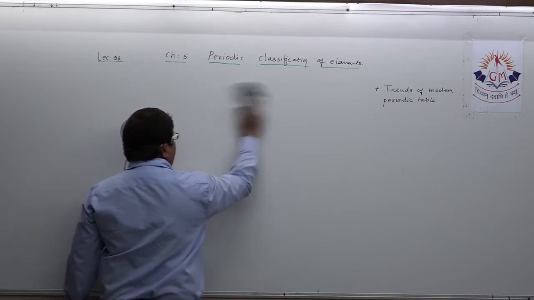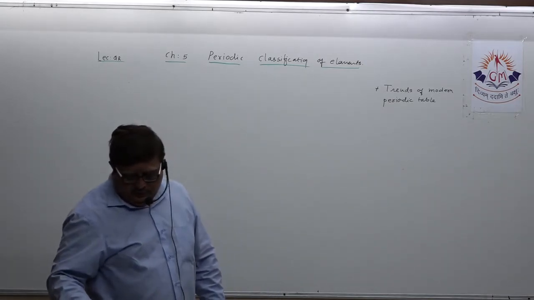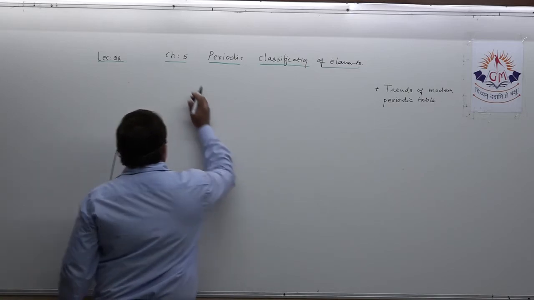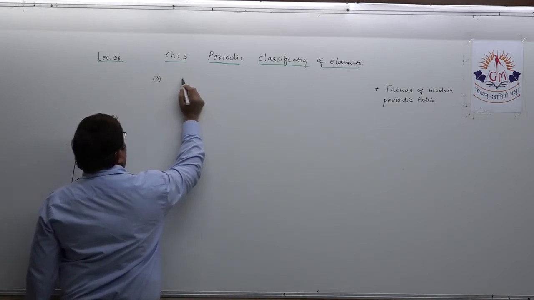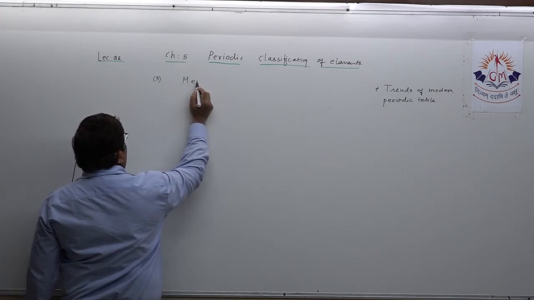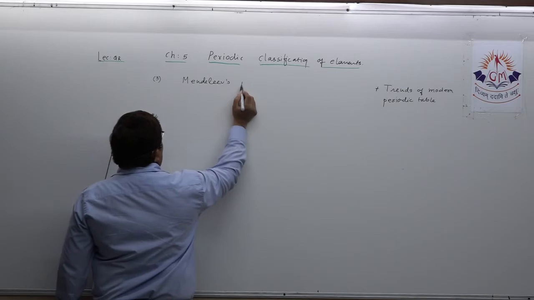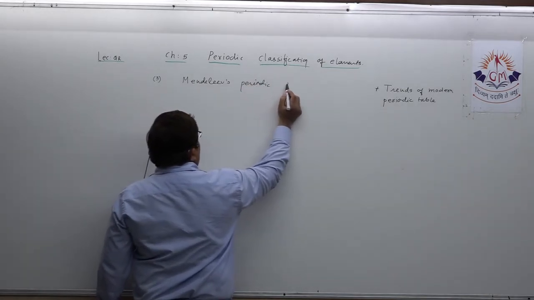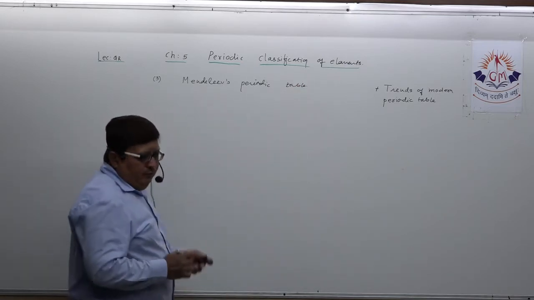If a student wants to remember, you do not have to draw the complete sketch in the exam, that you all know very well. Okay. Third one, suppose I want to target Mendeleev's periodic table. Suppose I want to target this complete short note.